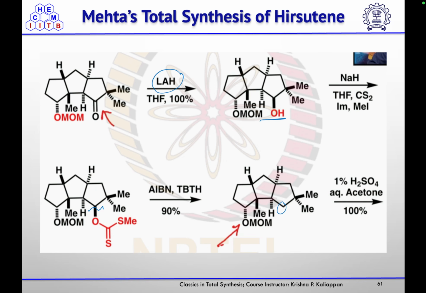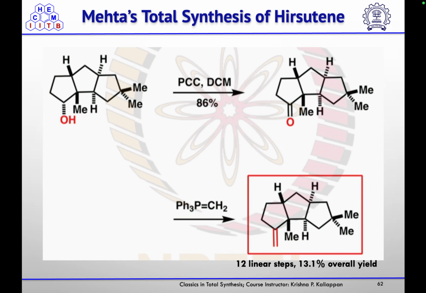Then MOM group was deprotected using H2SO4 and acetone, and that got oxidized, that they oxidized using PCC to get this ketone. Then, finally, for the completion of the total synthesis of hirsutene, they treated that ketone with methyl Wittig salt to get the corresponding olefin. So, in this way, they completed the total synthesis of hirsutene in 12 linear steps with 13.1% overall yield.